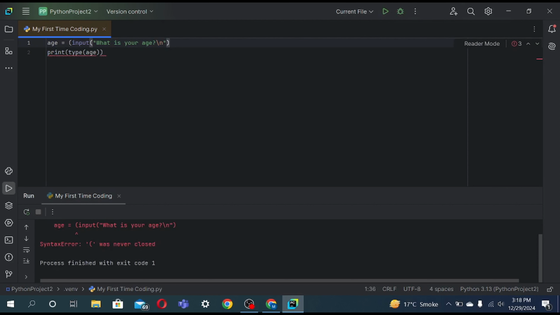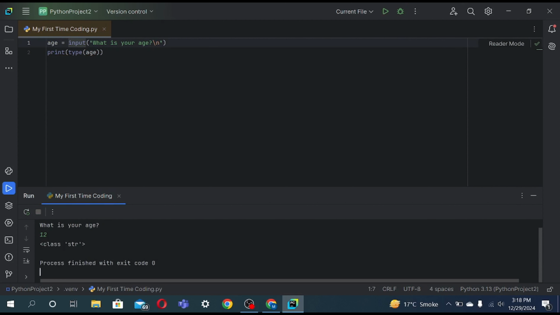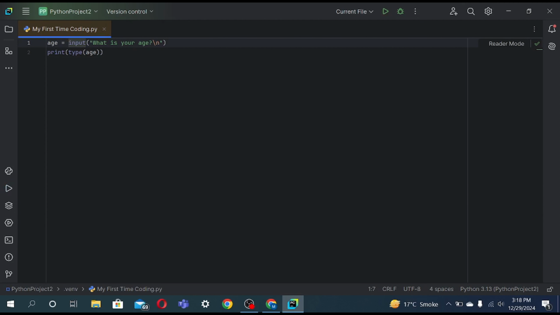So my age is 12, and the class is string. So in Python, we sometimes need to change it. You'll see later on why we need to change it, but just remember it.